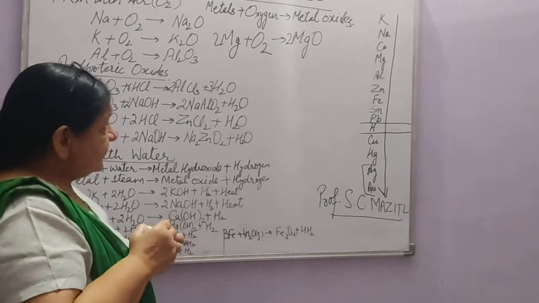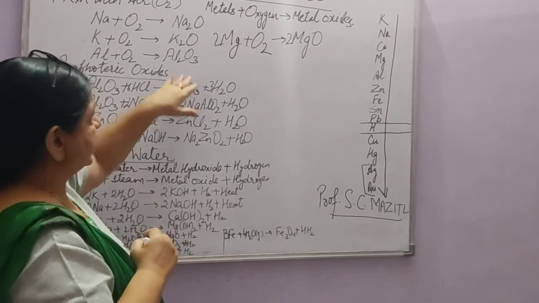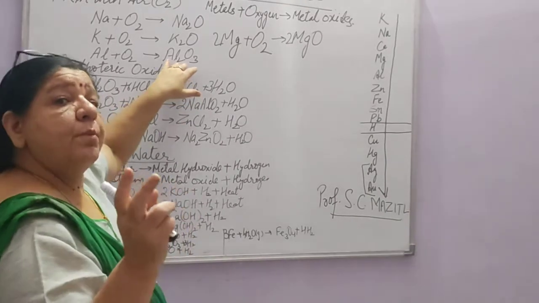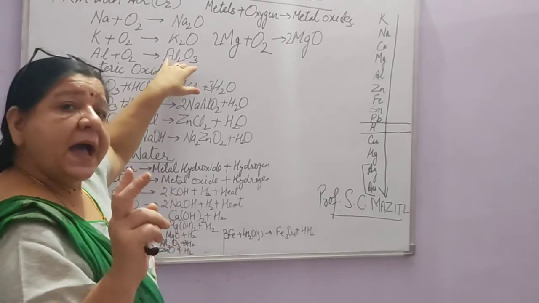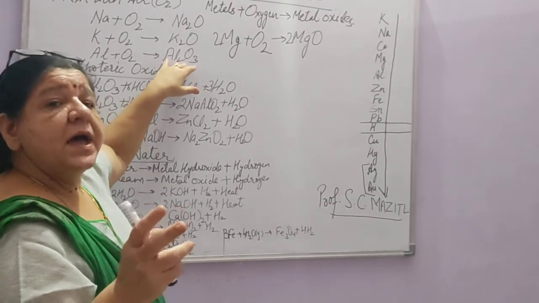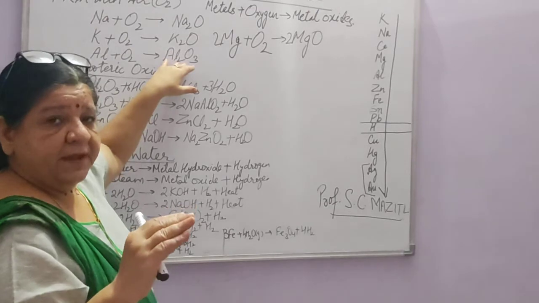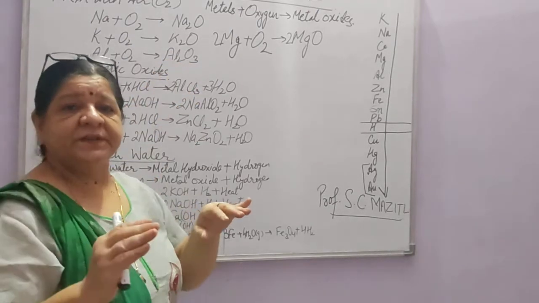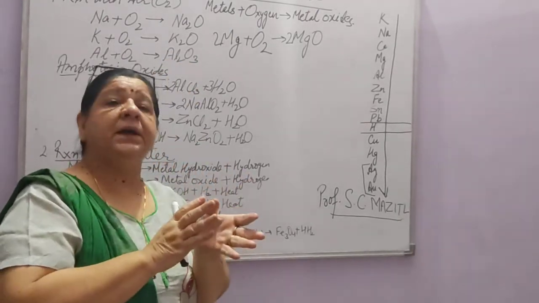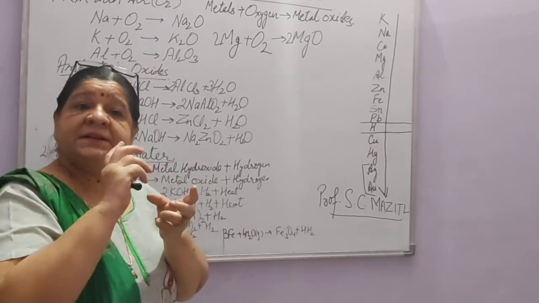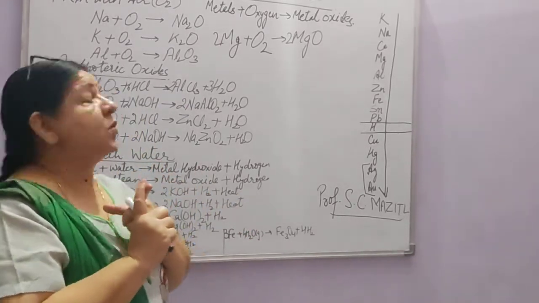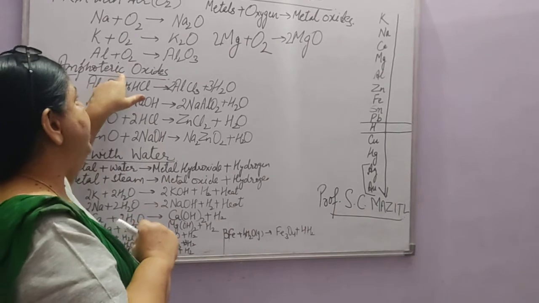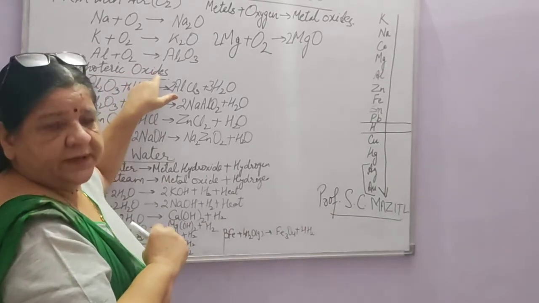But some of these oxides show both behaviors, acidic behavior also and basic behavior also. Such oxides which show both behaviors are known as amphoteric oxides.